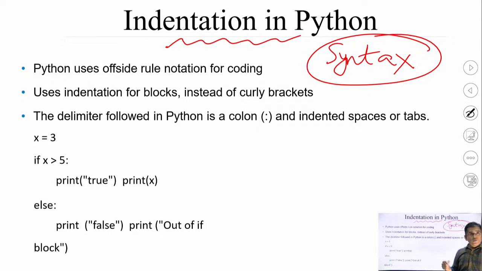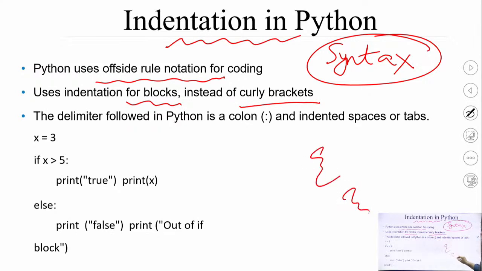Python uses offside rule notation for coding. This indentation is sometimes called offside rule notation, which is required to write the program in Python. It uses indentation for different blocks instead of any kind of bracket. It does not use curly braces. These curly braces are generally used in C, C++ or Java programming languages, but Python does not require them. So it uses indentation for blocks, not curly braces.